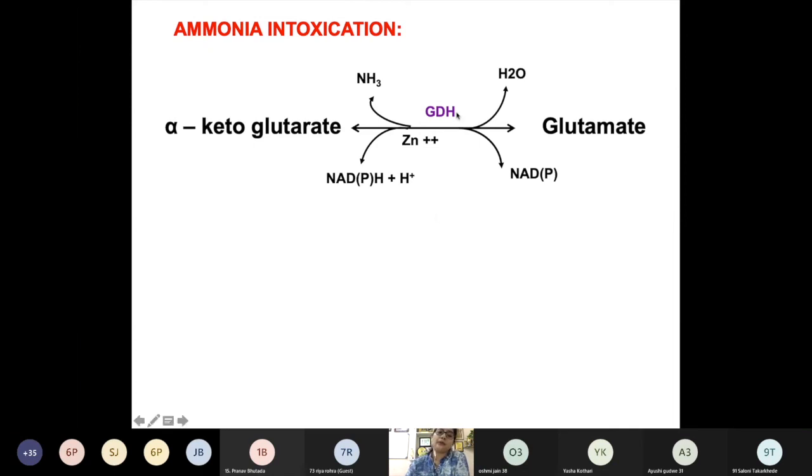Now what will happen when there is more of this ammonia? More of the alpha ketoglutarate will be utilized here, है ना, and it will be fixed in the formation of glutamate. So what will happen? What will be the effect on the TCA cycle? क्या होगा TCA cycle का?